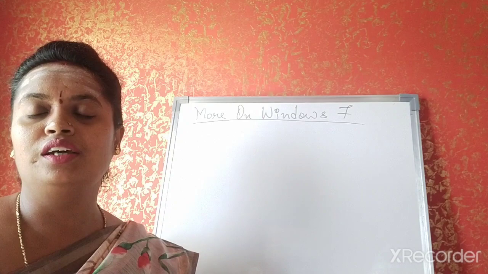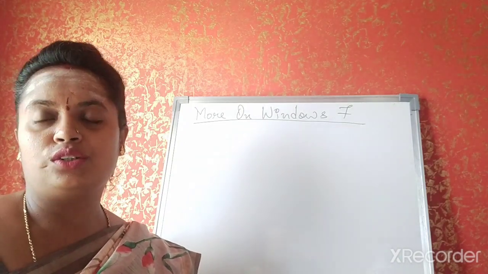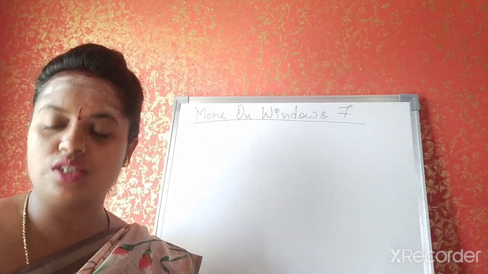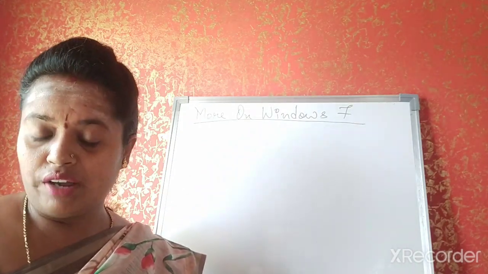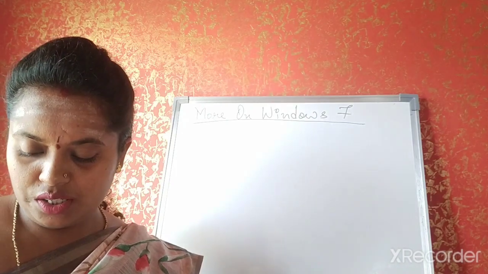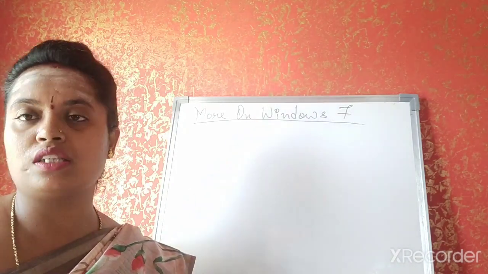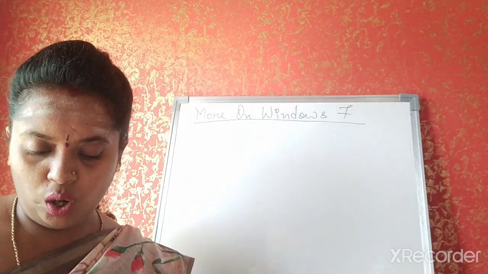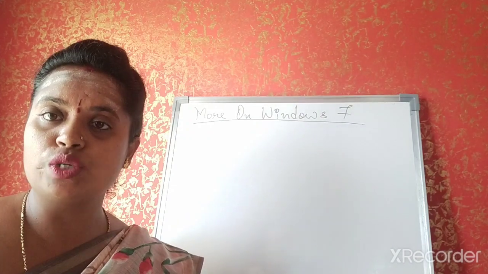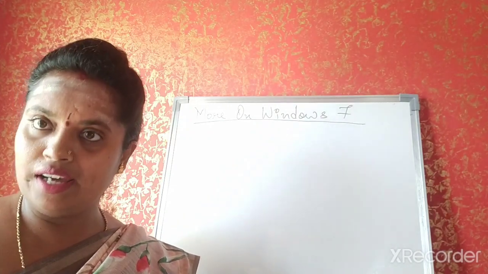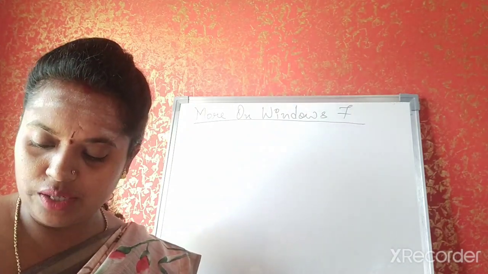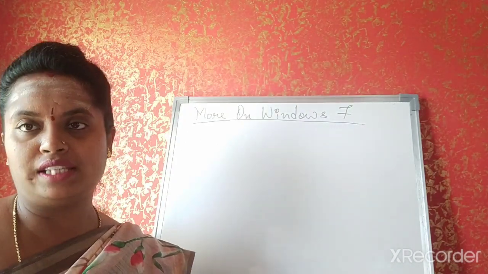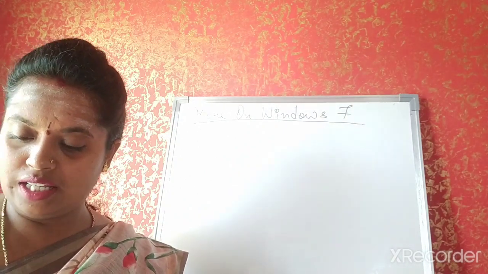In the last class, you had learned the topic CLI, GUI, what the advantages and disadvantages of a GUI are, that's your graphical user interface. Then you learned about the desktop, what are the components in the desktop, icons, desktop background, taskbar, clock, and the gadgets, how to use the start button, then how to run an application program, then how do you shut down the computer, then about the gadgets. You learnt all these things in the last class.